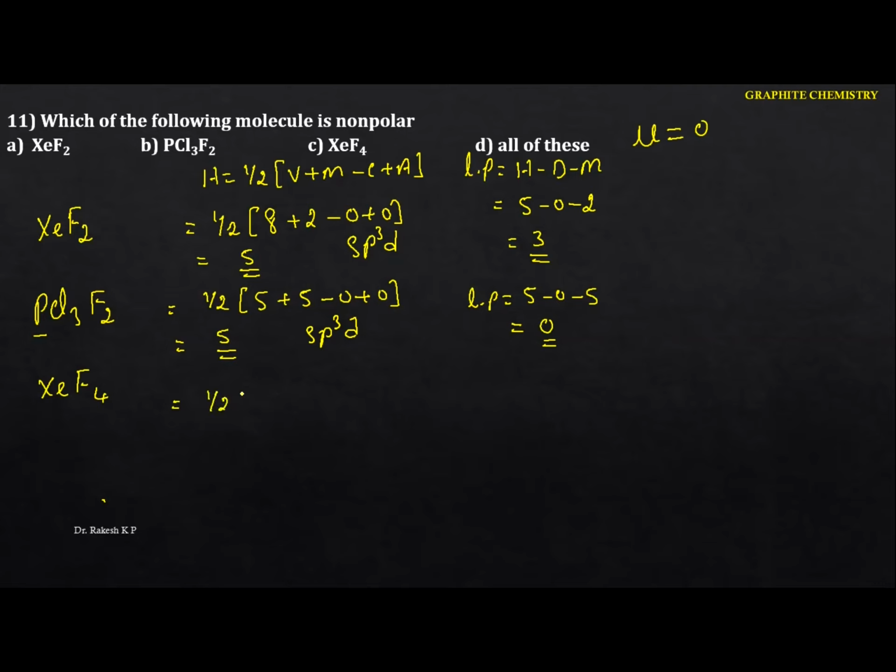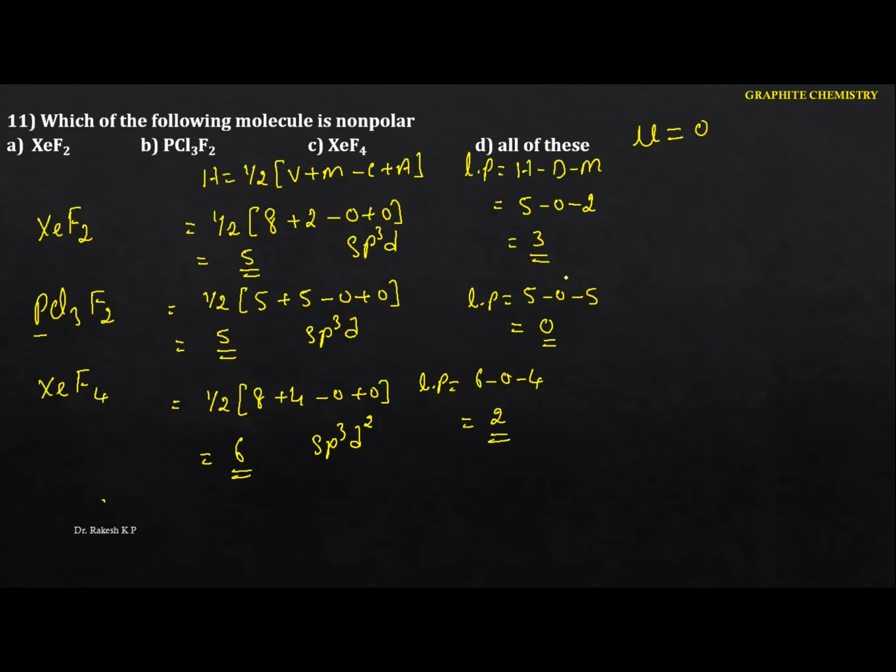So come to the next one here. Here we are having half. The valence electron is 8. The monovalent is 4. We don't have the cations and we don't have the anions. And here we got 6. Okay, so if it is 6, the hybridization is sp3d2. And see the lone pair here. The lone pair is equal to 6 minus 0 minus 4. The lone pair of electrons is equal to 2.